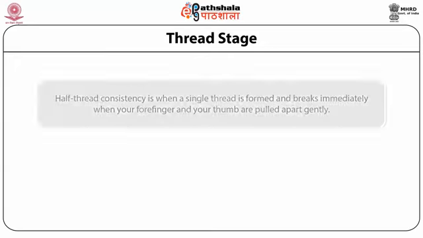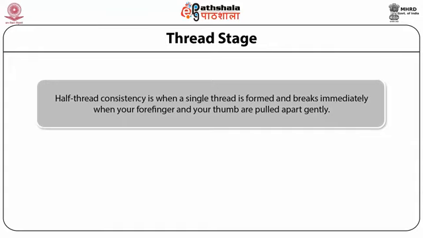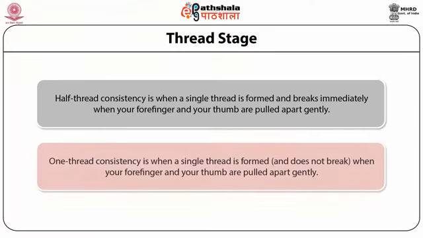At first, a half thread consistency comes when a single thread is formed and breaks immediately when your forefinger and thumb are pulled apart gently. One thread consistency comes when a single thread is formed and does not break when your forefinger and thumb are pulled apart gently.